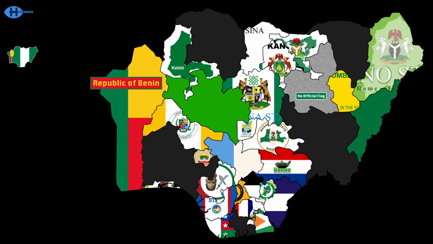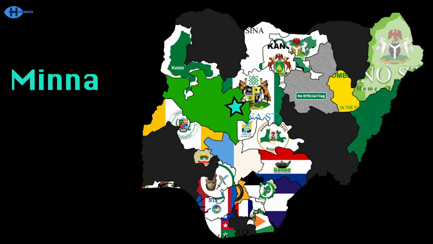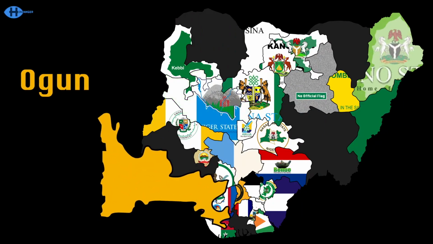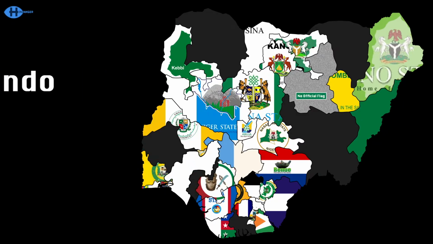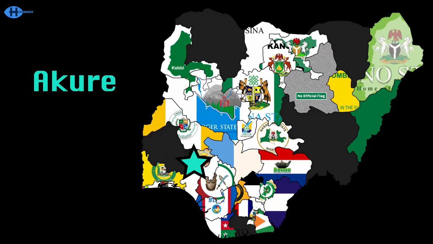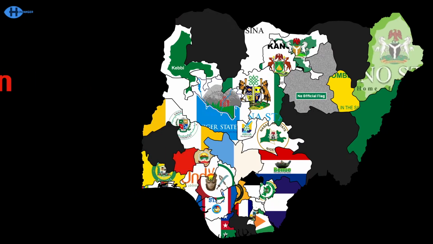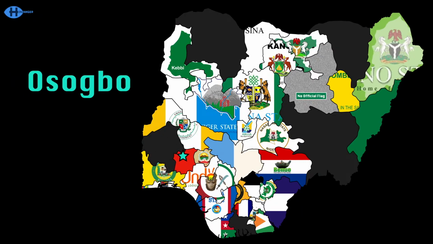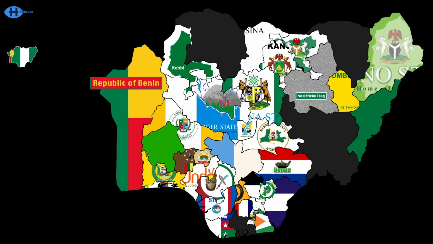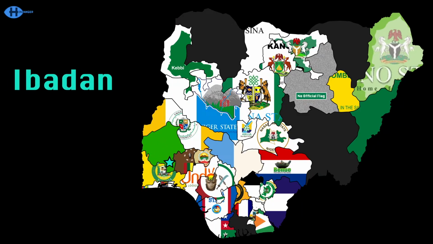Niger state borders Benin with the city of Minna. Ogun touches Benin, the star is Abeokuta. Ondo has Akure, the capital to show ya. Osun has a capital, it's Osogbo in this lesson plan. Oyo touches Benin, the capital's Ibadan.